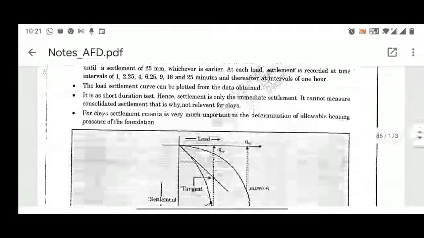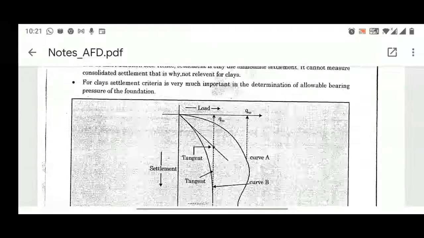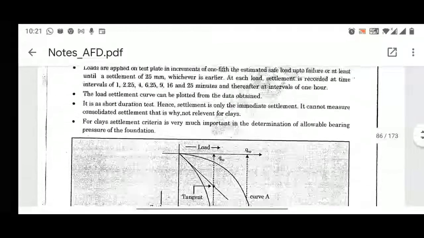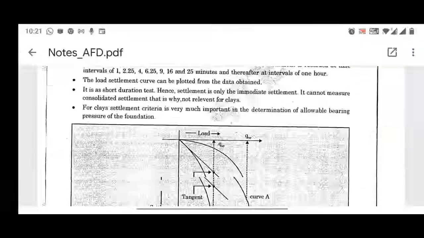The load settlement curve can be plotted from the data obtained. So whatever data you obtain, the load and the settlement, you will plot a graph. In a shorter duration test, settlement is only the immediate settlement. So please note this point. If your test is of very short duration, it will simply give you the immediate settlement. It cannot measure the consolidation settlement. That is why it is not relevant for clays, right?